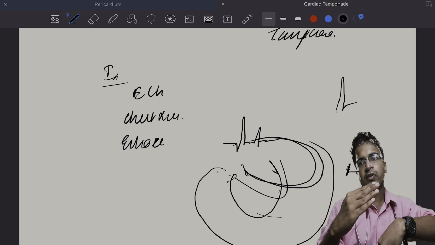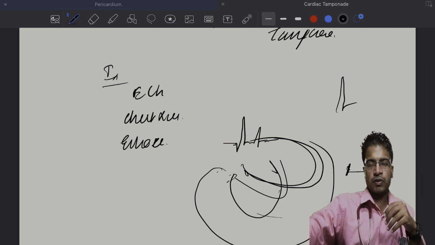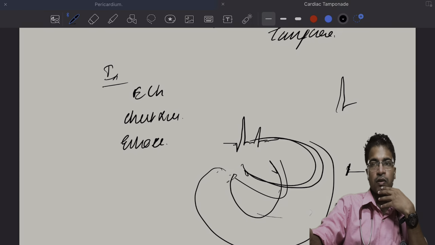When it's away from the electrode, you will have a low voltage QRS complex. That is the reason for electrical alternans.